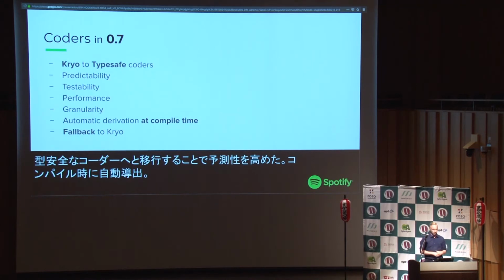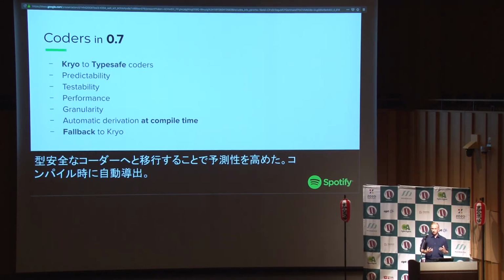There are several reasons for doing that. Predictability is one. We want to make it more obvious how this is working. We want it to be easier to test, because when all things are happening at runtime, that means that you need some context to make sure that it does the same thing as it does in production. We need it to be fast. We needed granularity, and by that I mean that you have a fine control on how serialization works.